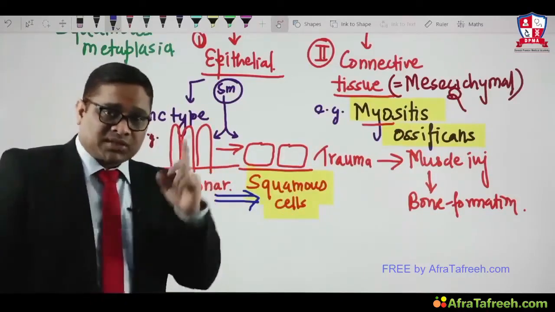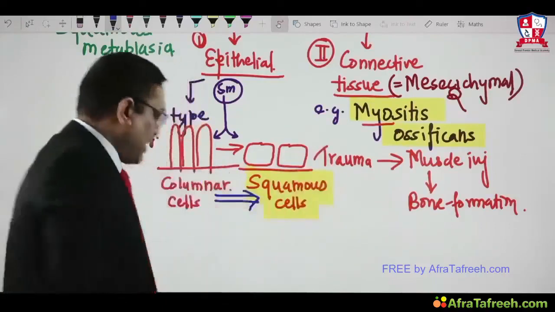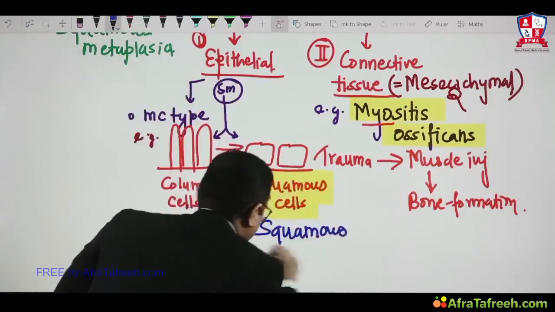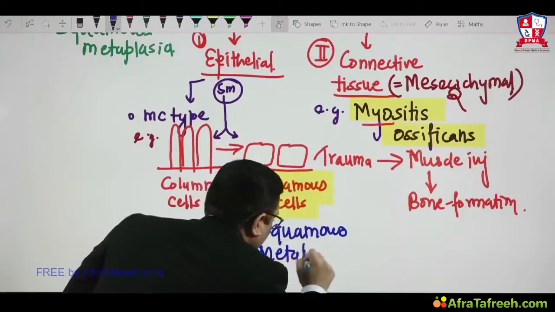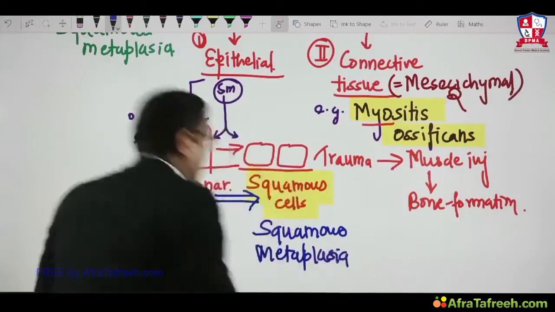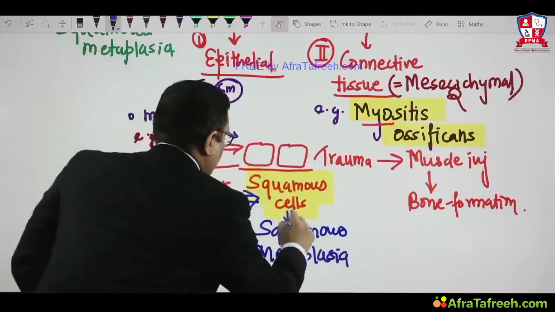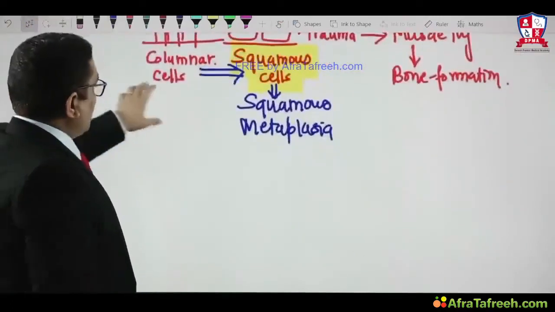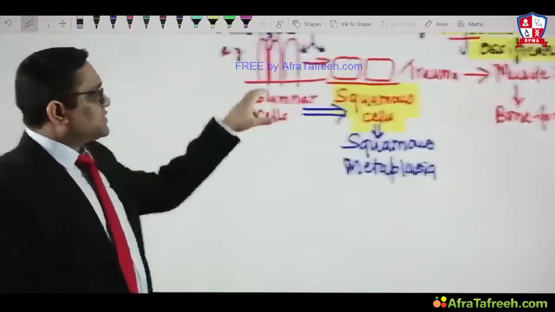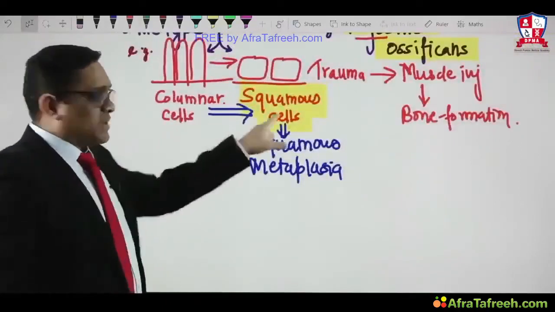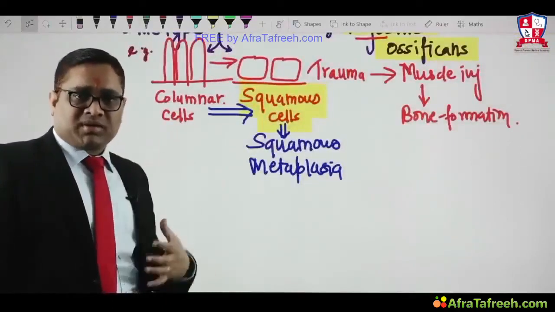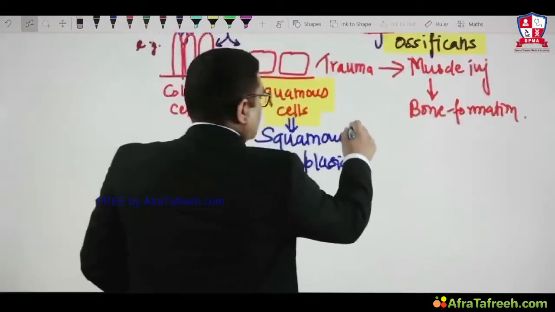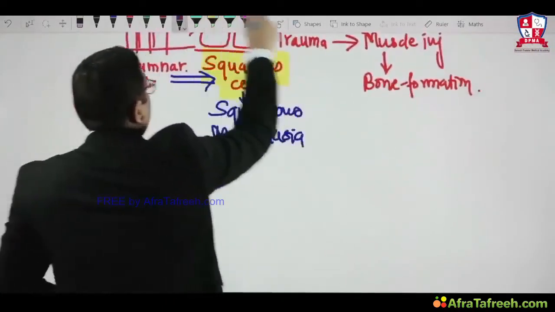So this will be called squamous metaplasia of the respiratory tract. Now you can see whatever is the end outcome, the nomenclature will be based on that. So now we can easily make it out, right? Columnar cell has been replaced by squamous cell because of smoking in the respiratory tract. This is called squamous metaplasia, and squamous metaplasia is the most common type of metaplasia in the human body.